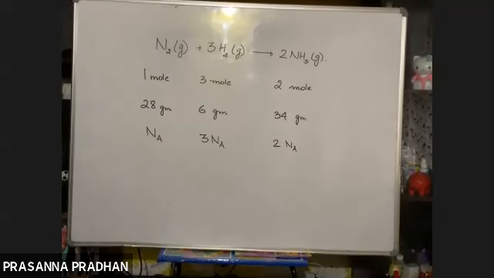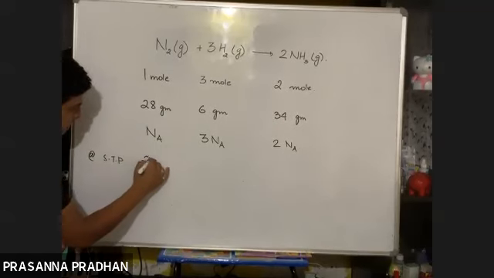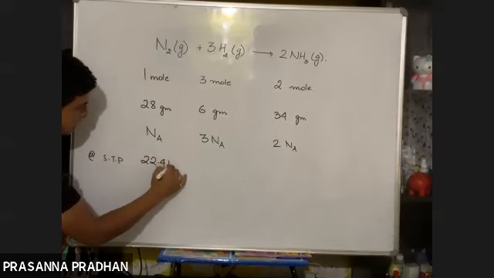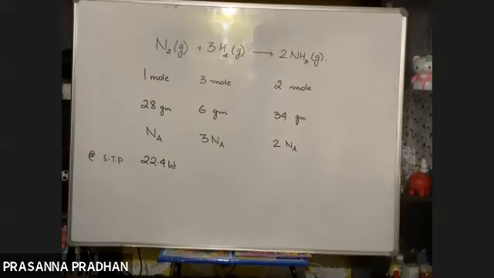Now if I express the same in terms of volume at STP, what can you say then? 1 mole of any gas at STP occupies a volume of how much? It occupies a volume of 22.4 liters.